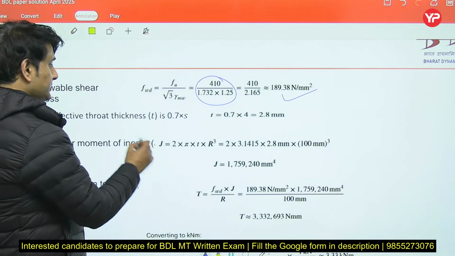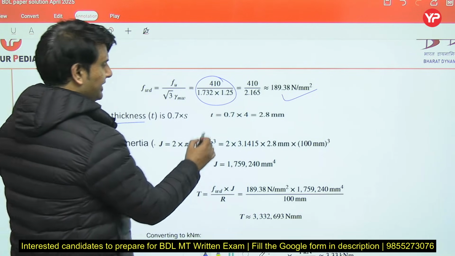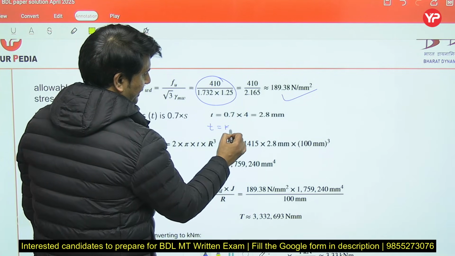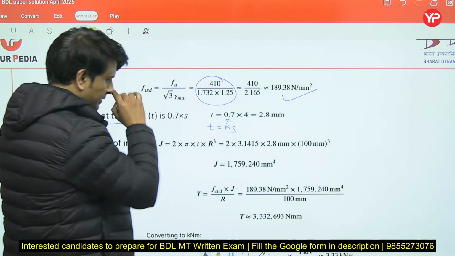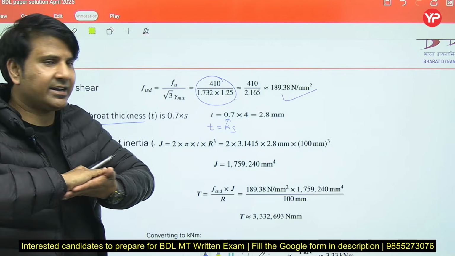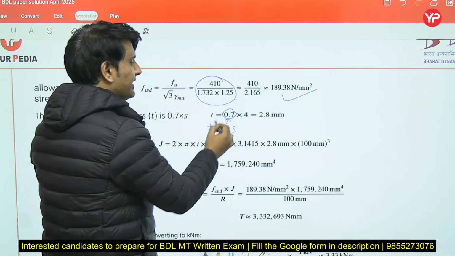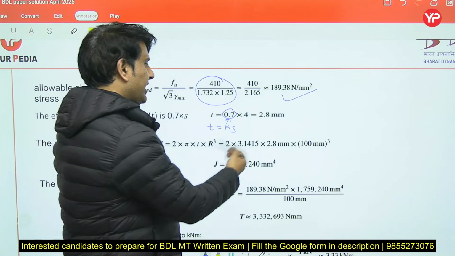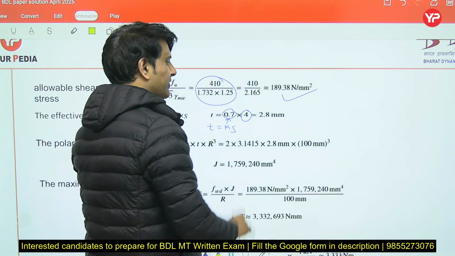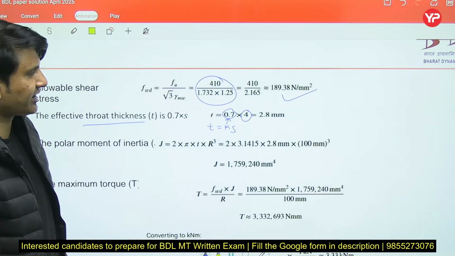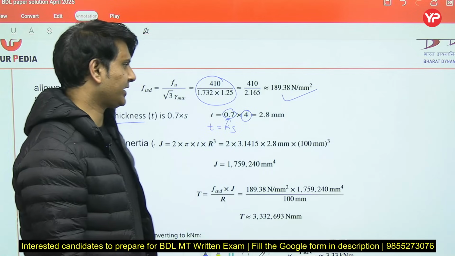Now the effective throat thickness is always calculated as K times S, because the plate is at a 90-degree angle, that's why the K value is 0.7. They have given in the question the size of weld is 4 mm. So the effective throat thickness will be 2.8 mm.